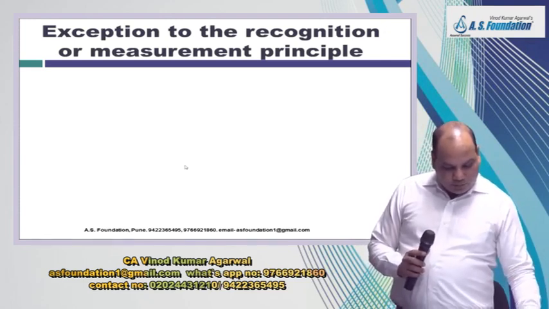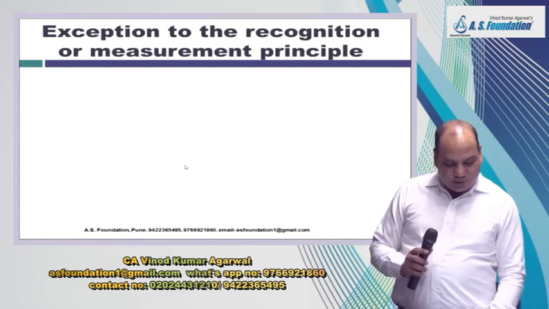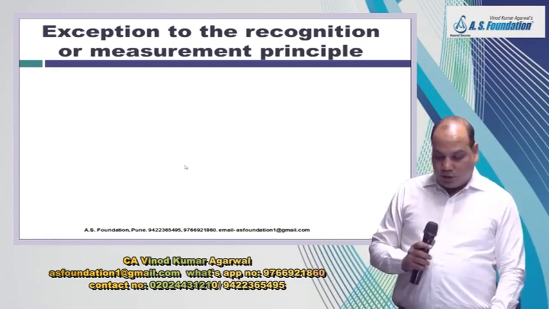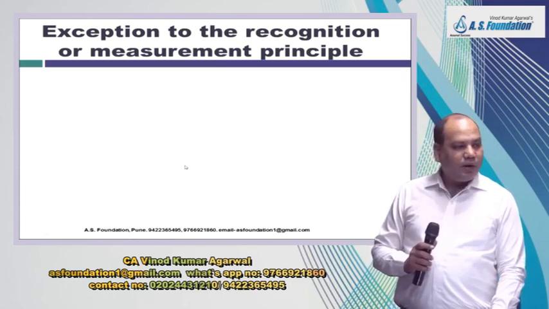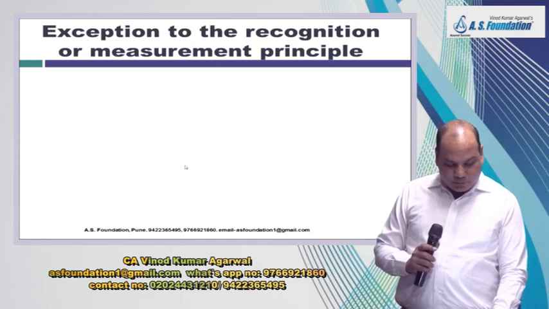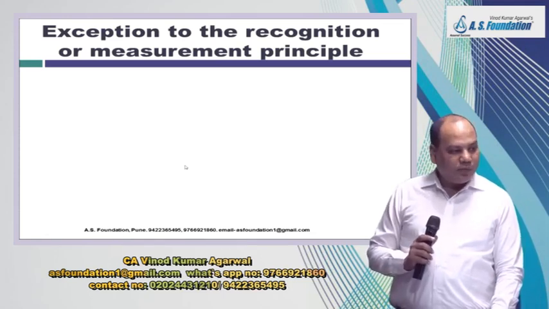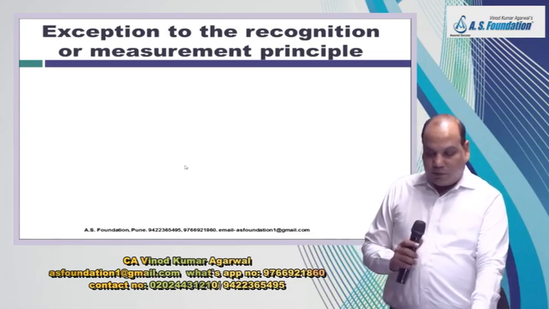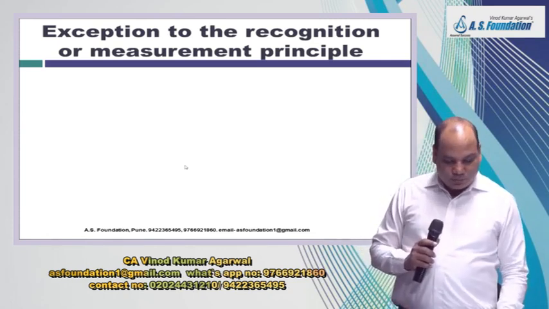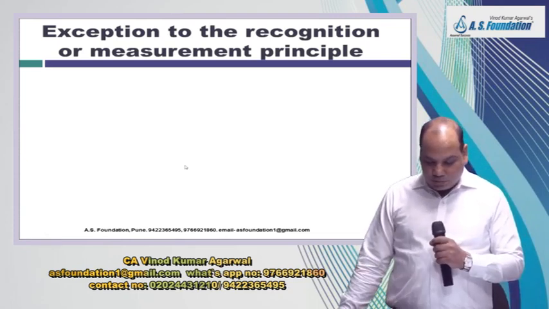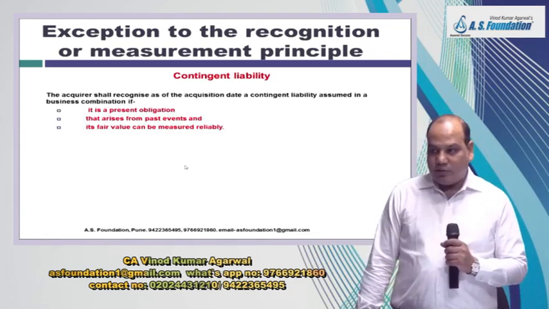The standard will make a quick revision of many other chapters also. So exception means normally we'll apply fair value method, but in some cases we will deviate from fair value also. Okay, and sometime we will deviate from other standard also. Let us see one example, very interesting example is contingent liability.